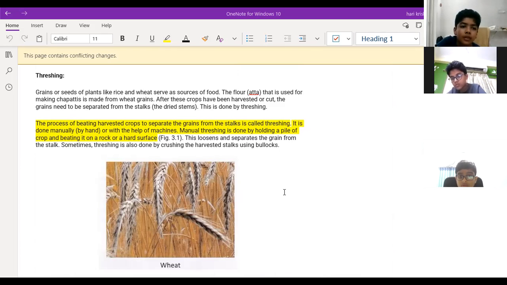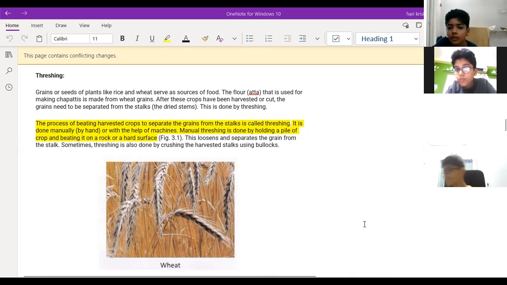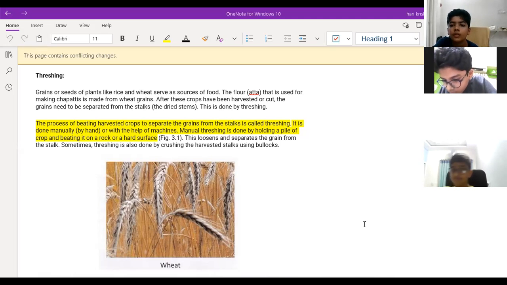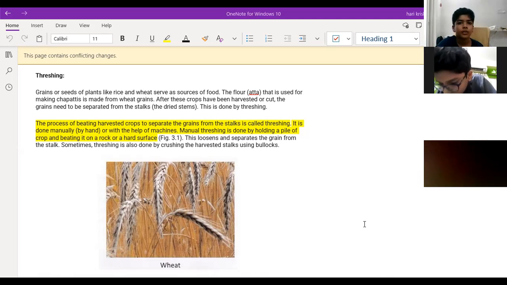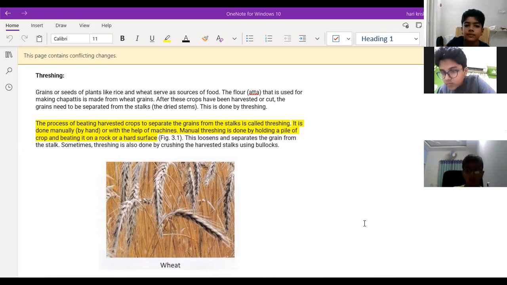So we use the threshing technique based upon what physical property? Based upon the hardness and softness, right? If you take the plant of the grains, a wheat plant, the stem or the stalk part is a soft part and the grain is a hard part.